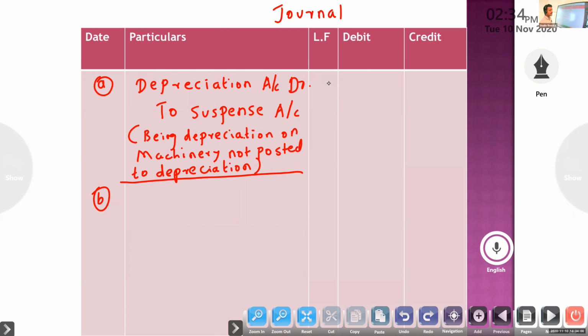Bad debt written off: bad debt account to debtors. But only the bad debt was posted, not the debtors account.